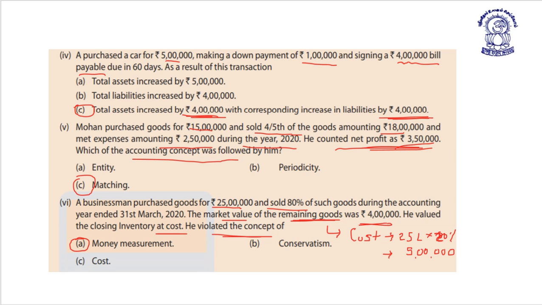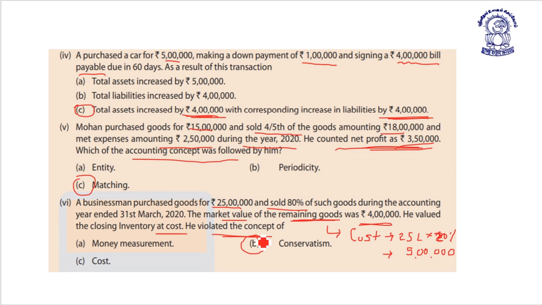Sorry friends, we have a mistake here. Correct answer is conservatism approach. As conservatism approach considers the ignorance of the unrealized gain or losses.